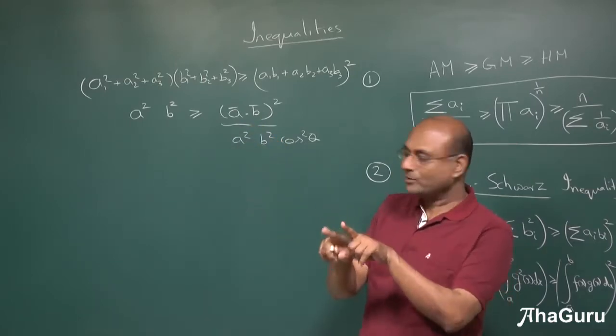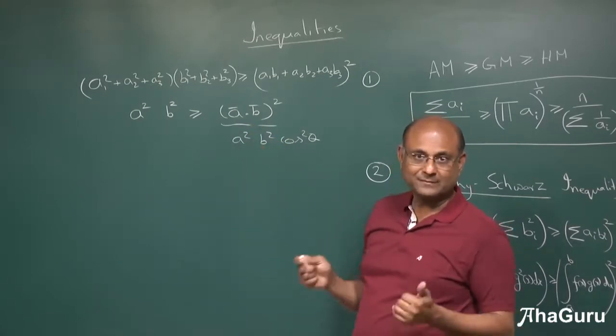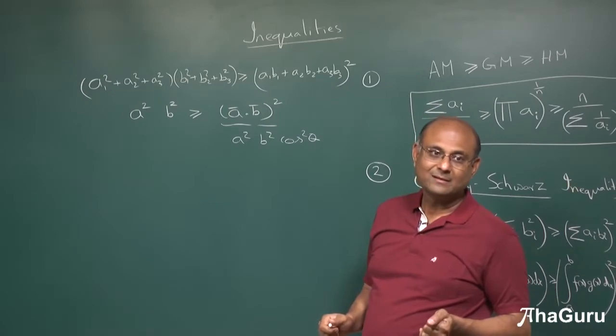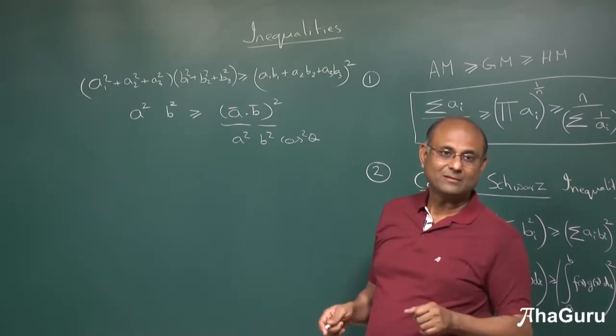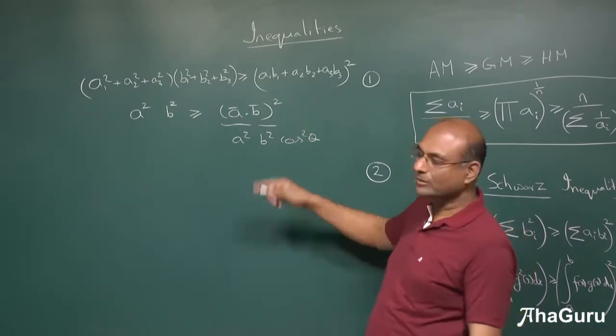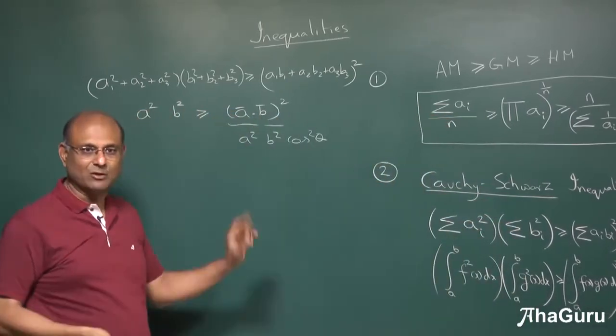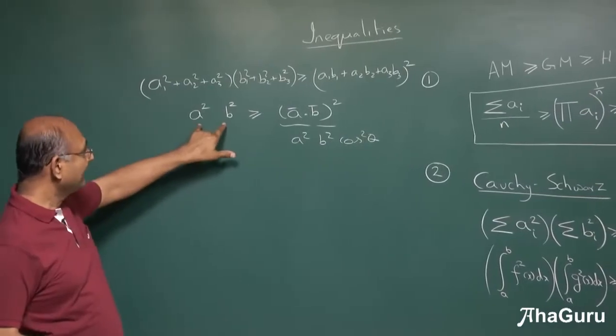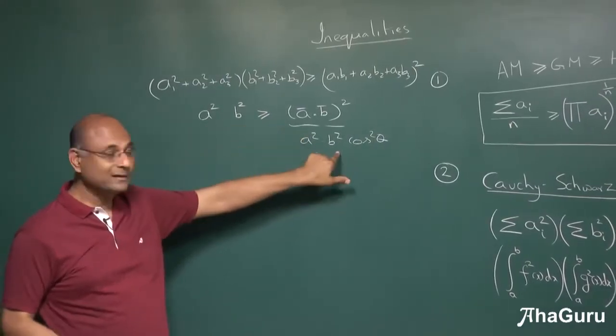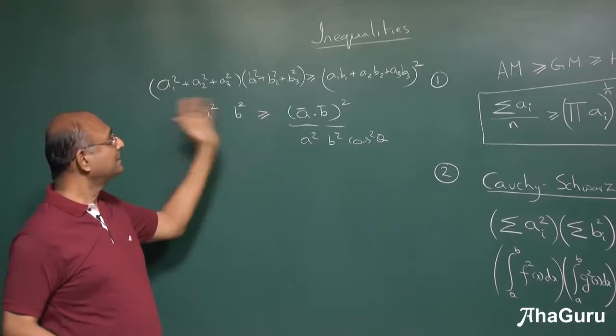If you want the dot product to be equal to AB, what is the way to get AB? Theta must be 0. Well, in this case, theta can also be 180 degrees because you'll get a minus sign, squared will also be 1. But generally, can this ever be less than that? No, right? That's it proved.